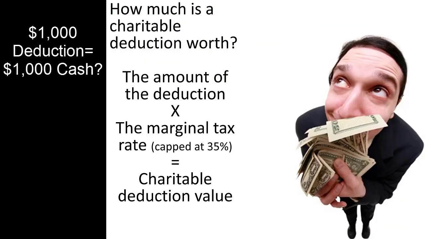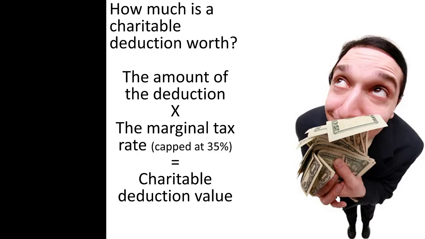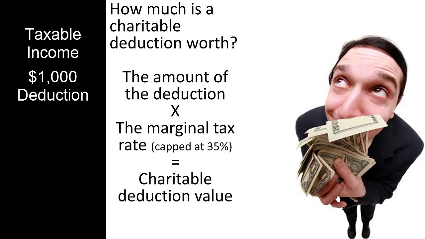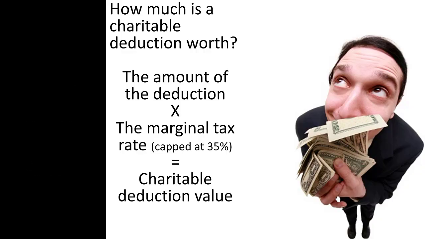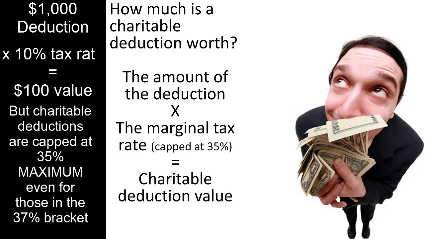A $1,000 deduction is not worth $1,000. The deduction amount indicates the amount by which taxable income will be reduced, but its value depends upon the tax rate of the taxpayer. Just because a $1,000 deduction reduces taxable income by $1,000 at all income levels does not mean it is worth the same at all income levels. Often the value of the tax deduction is the amount of the tax deduction multiplied by the taxpayer's highest tax bracket. So a $1,000 deduction is worth $100 to a taxpayer in the 10% bracket.